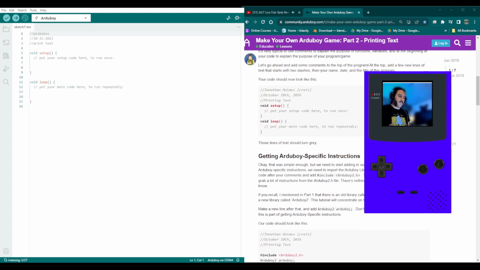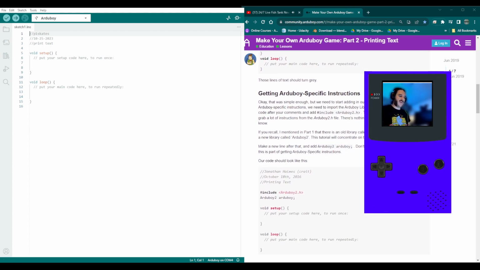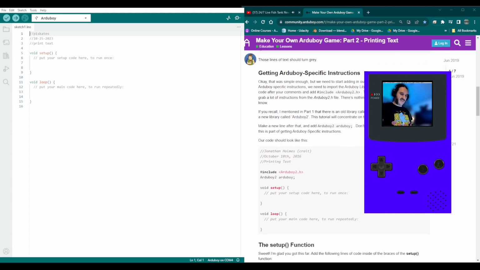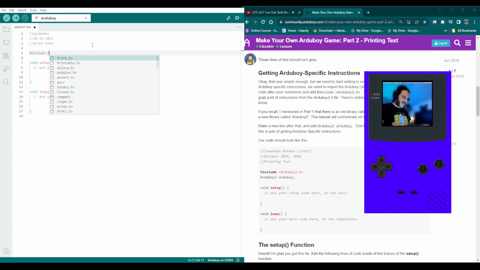All right, so it's specific instructions for the ArduBoy. Here we go. Okay, is that simple enough? But we need to start adding instructions now. So go ahead, read through that. So we got to implement the file here, and he includes it there. So we got to put the include here. I like to keep it kind of neat. I don't need that many, right? Yeah, I put it here. So what is it? Include blah blah. So that's including the library, the ArduBoy library or framework, whatever you want to call it.